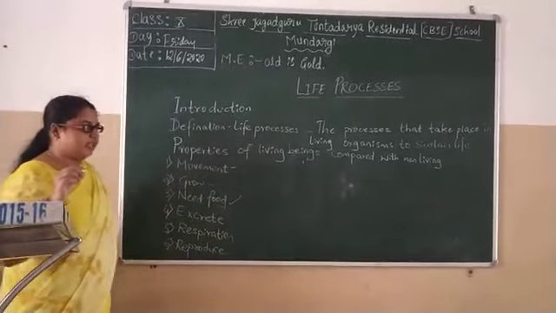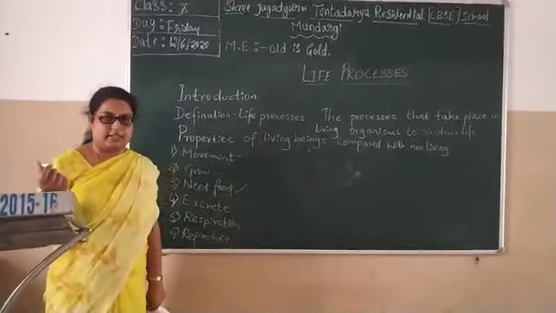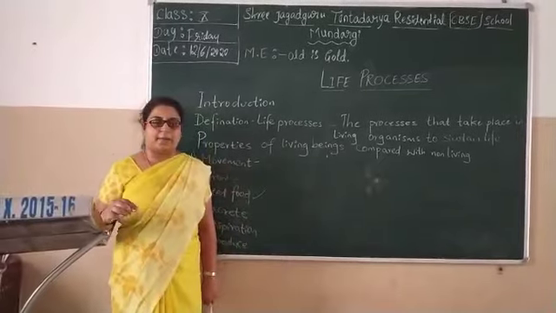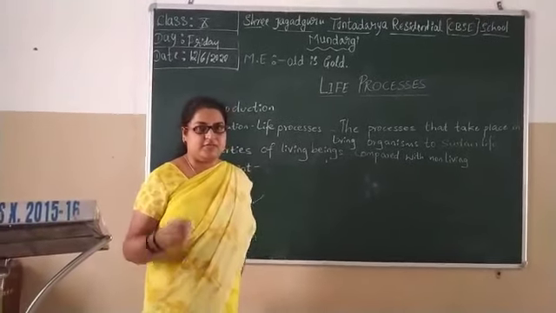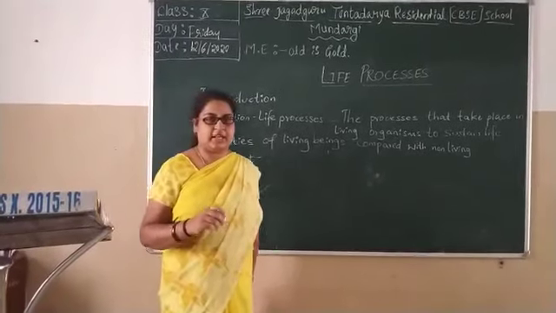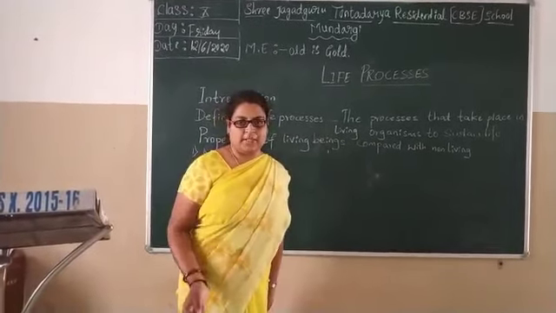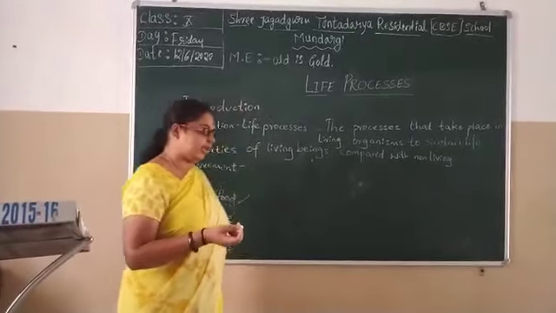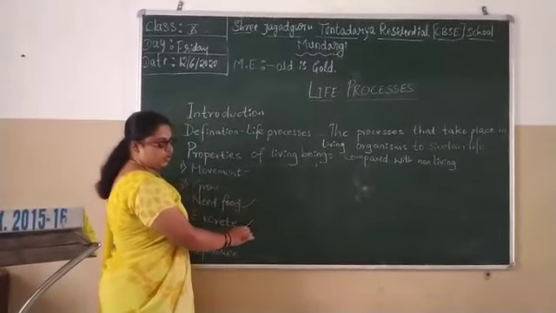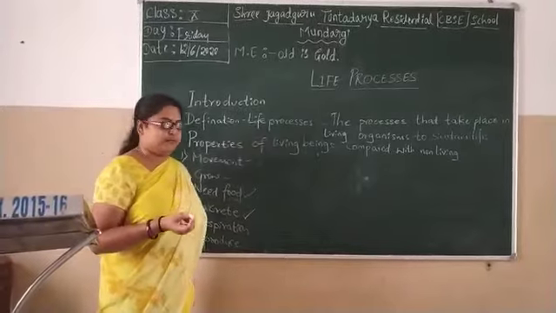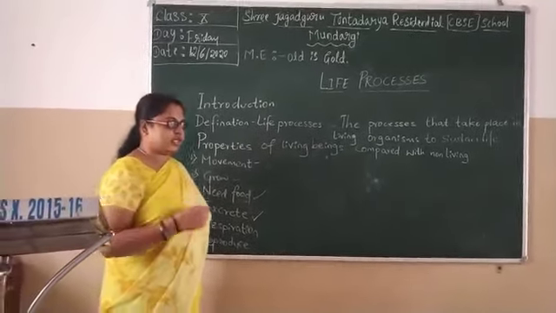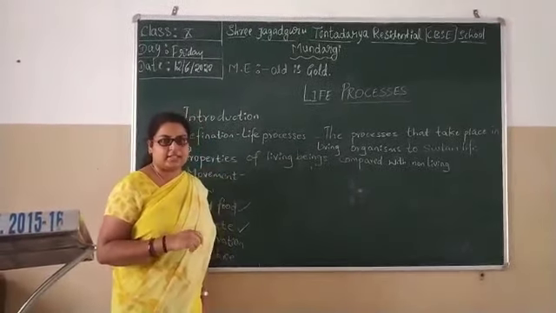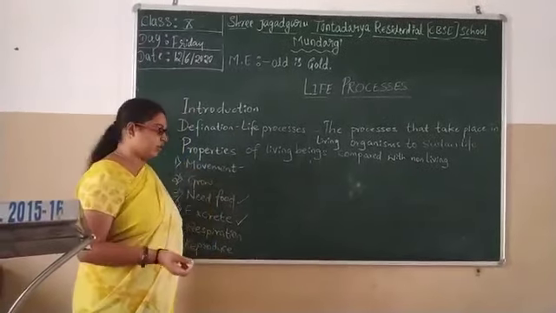Along with that, there is another important property which we call excretion. Whatever food materials living beings consume has to be used up. But the remaining food substances which stay undigested will create some toxic chemicals within the body. So living beings have to excrete that. They will remove all the waste materials from the body. Otherwise, if these poisonous substances remain in the body, they will cause harmful effects. That process we call excretion.